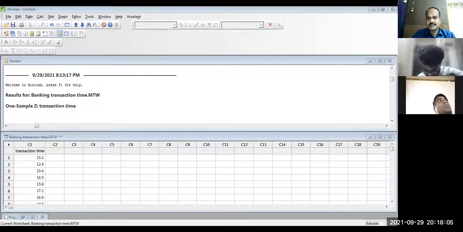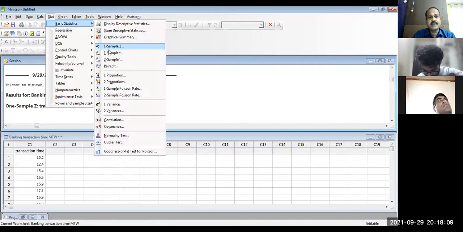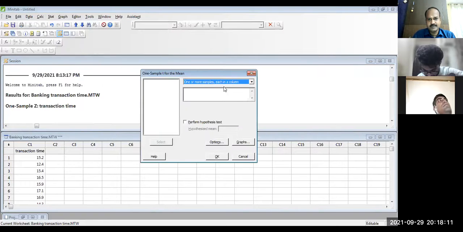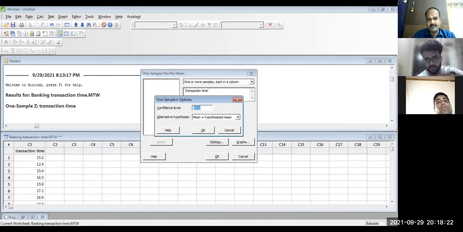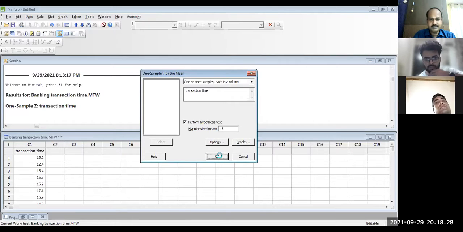Also record this. Okay. So go to Stat, Basic Statistics, One-Sample t-test. Now the data is in a column. These are the data. Perform the hypothesis testing. The hypothesis test is: mean is 15. Option: 95% confidence level, right-tailed test. Okay, and then again okay.